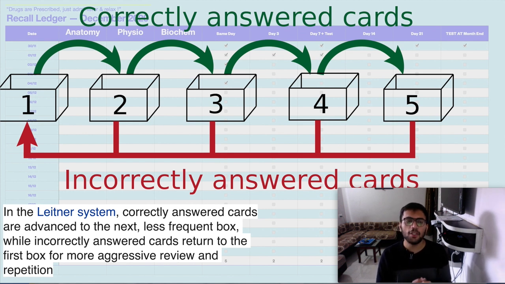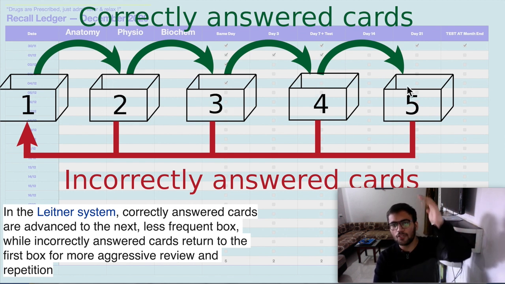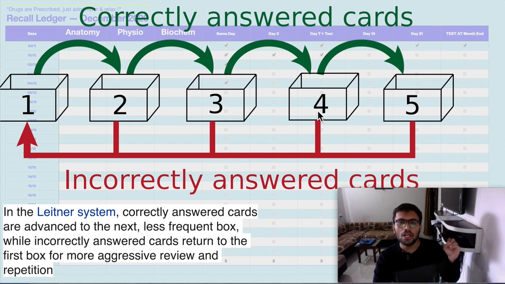Now what does this mean? I will tell you how to revise a particular topic. Suppose I have told you to revise all the sections of the brain, so you will revise it on day 1. On day 2 you will try remembering that. If you can remember, very good, proceed ahead to the next revision, and the next. At the time of revision in which you forget a basic point, suppose you can't even remember how many sections there were, you have gone completely blurred, if you are entirely blank, then you have to again start the whole cycle, and this will again be painful for you. Any incorrectly answered cards will return to the first box for more aggressive review and repetition.